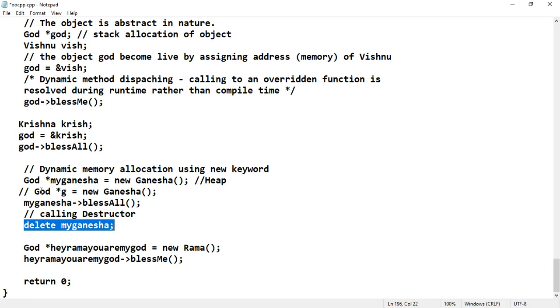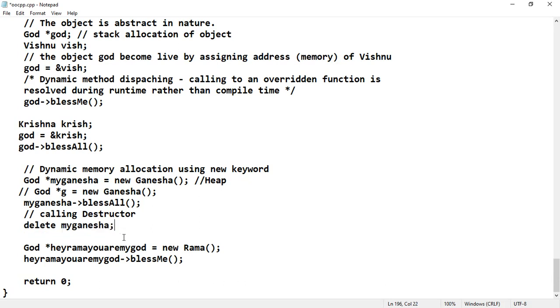So this means we are going to create myGanesha and do whatever operations we want, whatever functions we want to call from this myGanesha. Once the work is over, then we go for delete myGanesha. That means we are going to go for dipping into the river or a sea. So this is how objects are created and destroyed in C++.